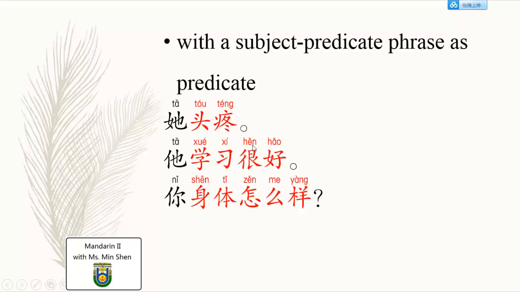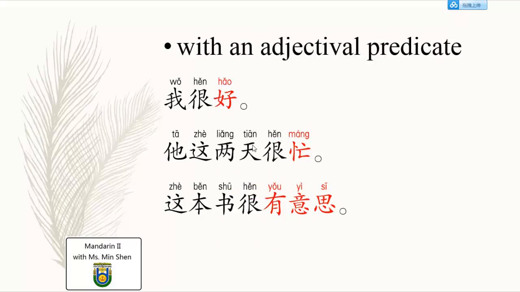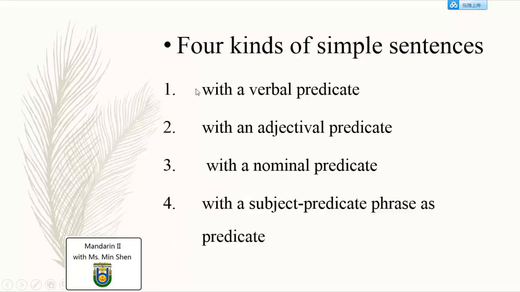So these are the 4 simple sentences in the Chinese language: with verbs as the predicate, with adjectives as the predicate, with nouns as the predicate, and even with a short sentence as the predicate.